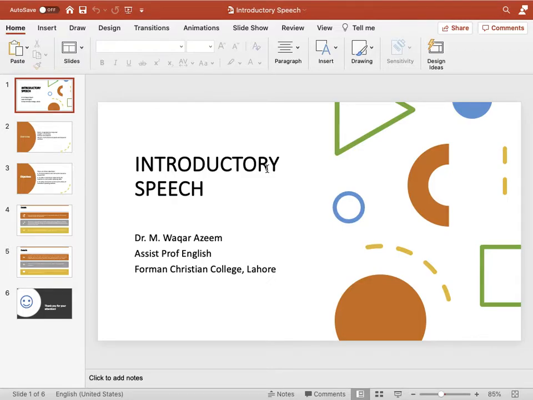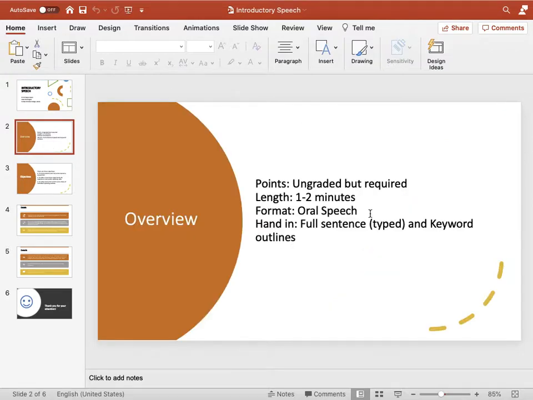So you are required to make a speech in the next class. So when you prepare the speech, you have to keep the following guidelines in your mind. So let's begin the lesson. There is no grade for this activity as such. It is an ungraded activity, but it is a required activity. Your speech has to be 1 to 2 minutes in length, and it's going to be an oral speech.